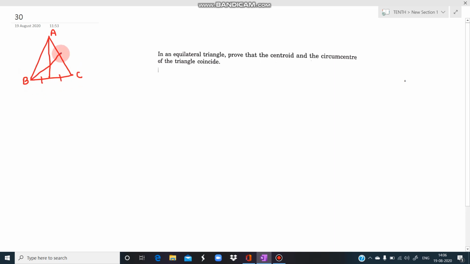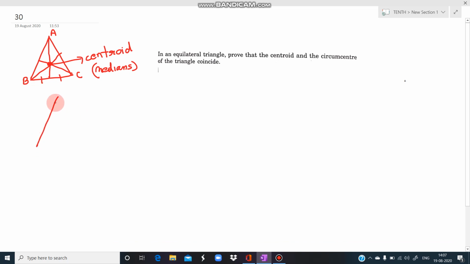So if I draw all the three medians of a triangle, the point at which the medians intersect is known as the centroid. So what is the centroid? The point of intersection of medians. Medians only bisect the opposite side. They are not perpendicular, they only bisect the other side into two parts.